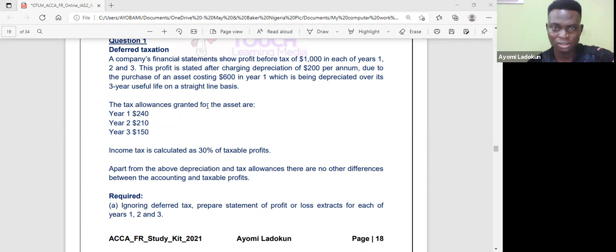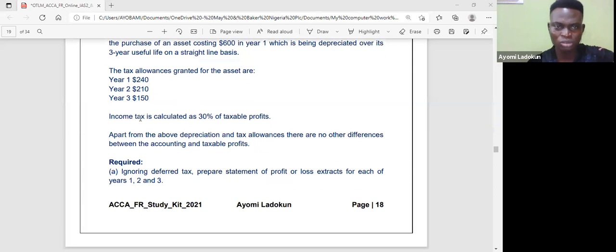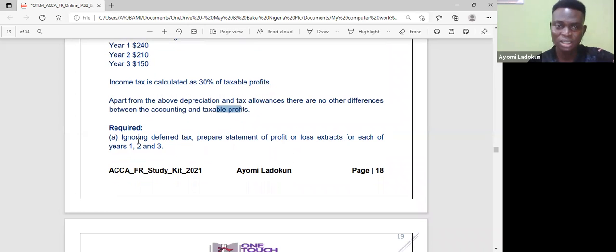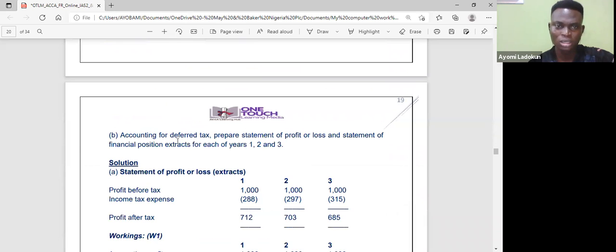The tax allowance granted on the asset is as follows. So tax allowance will help you to know the tax base of that particular asset. So income tax is calculated at 30%. Sometimes they can say 20%, 25%, just follow it, right, on taxable profit. Apart from the above depreciation and tax allowances, there are no other differences between the accounting and taxable profit. Required: number 1, ignore deferred tax, prepare statement of profit or loss. Then number 2, accounting for deferred tax, prepare statement of profit or loss.